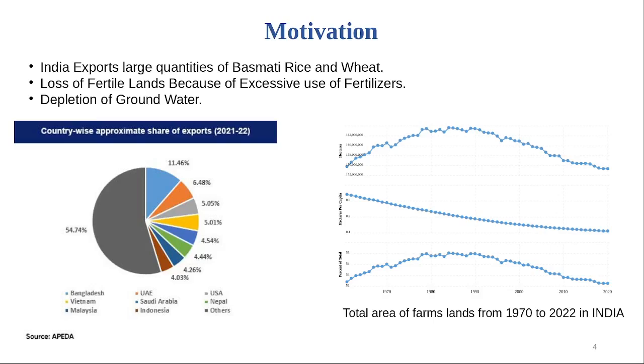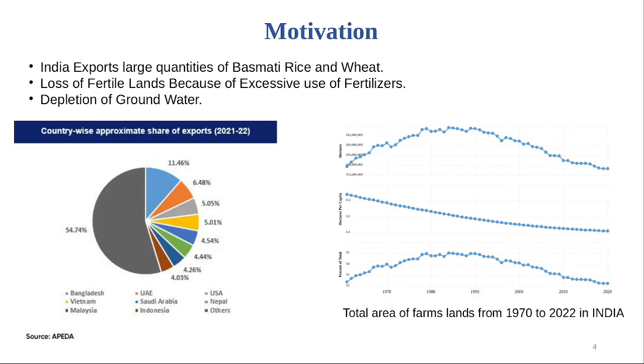Plus, if you look at the total land area on the right hand side, we can see the total land area from the 1970s to the 1990s. Then we can clearly see that from the 1970s to the 1990s, the land area increased, and this had a reason because of the green revolution that occurred in India.